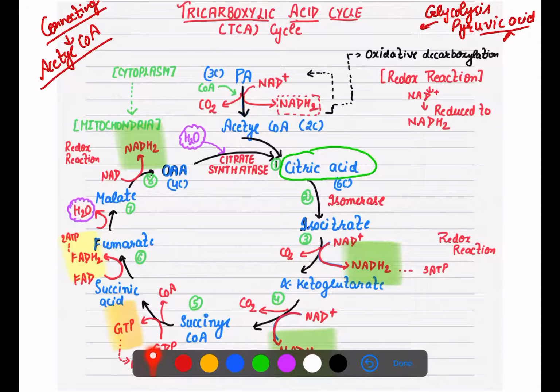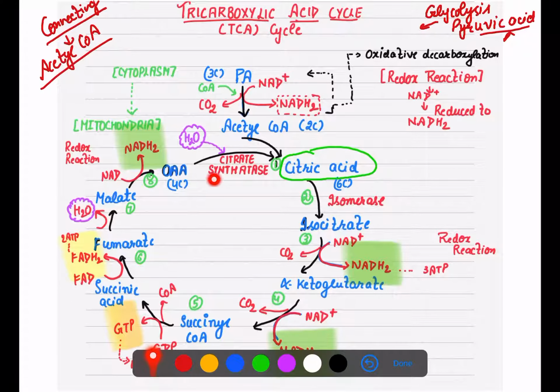Now let's talk about the cycle. Acetyl coenzyme A is accepted by oxaloacetic acid. Now oxaloacetic acid with water, in the presence of the enzyme citrate synthetase, because the first stable product which we are going to form is citric acid.